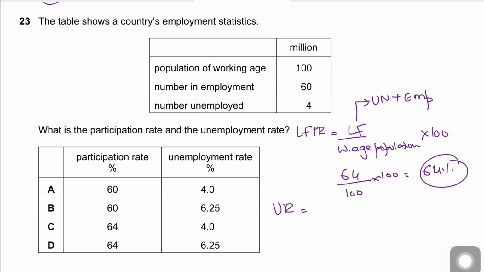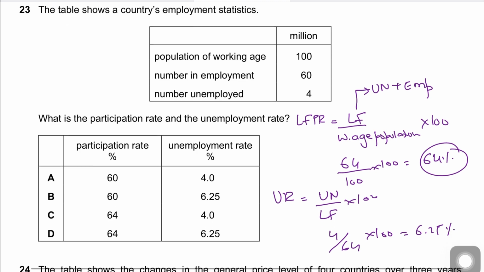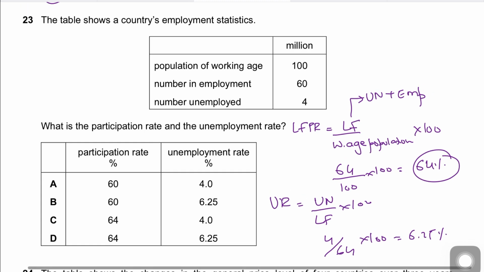Unemployment rate is calculated as unemployed divided by the labor force times 100. Unemployed are 4 upon 64 times 100, which should give you 6.25. So the correct answer for question number 23 has to be D for David.